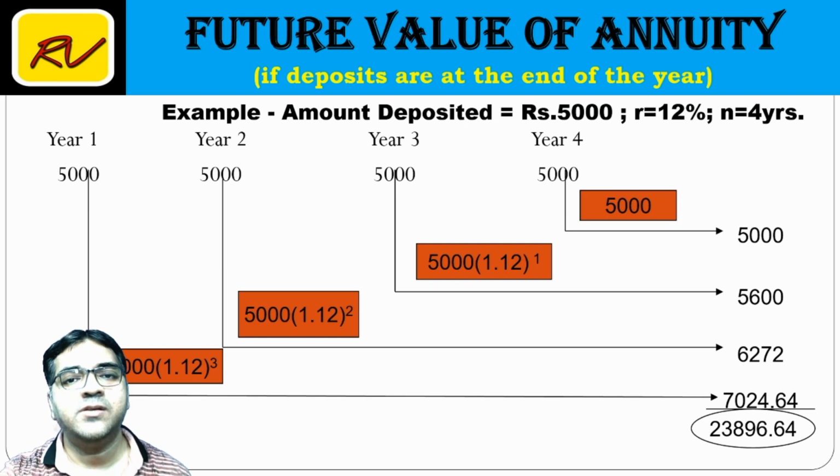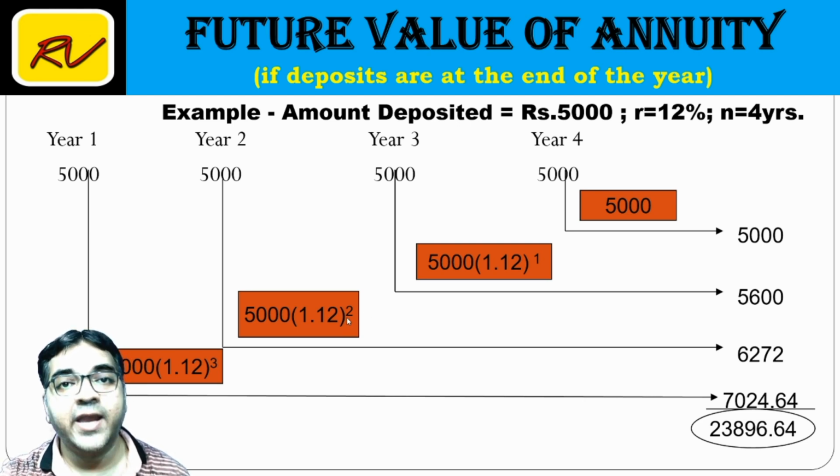So 5,000 into 1.12 will give me 5,600. Again into 1.12, I am multiplying for the second time. That will give me the maturity amount of this deposit, that is 6272. Again if I multiply by 1.12, that will give me 7024.